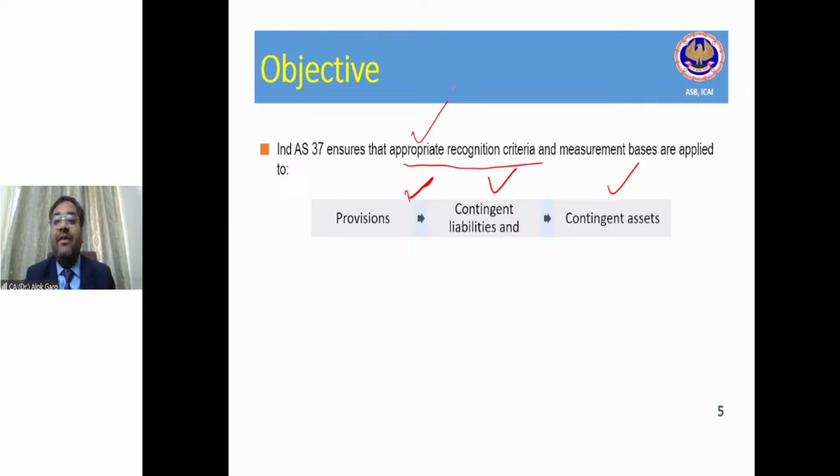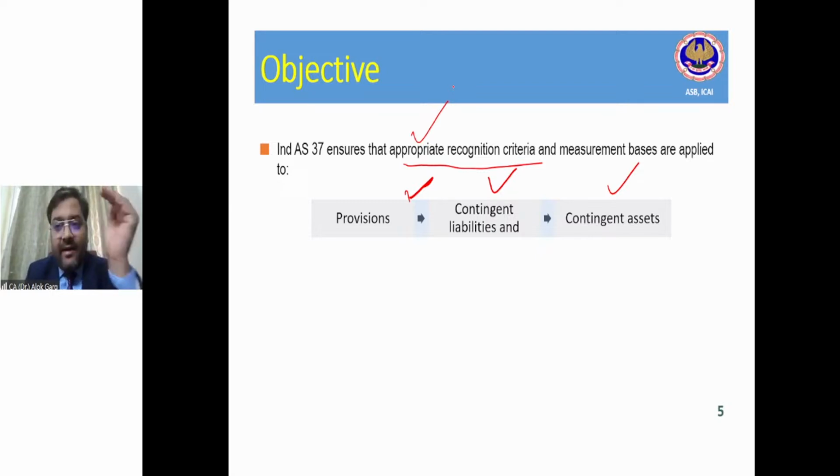For example, what is the attrition rate? What is the escalation rate? What is the retirement age? What is the mortality rate? So the actuary is taking care of all these assumptions, and then he is calculating a liability for gratuity, provision for gratuity, right? Since these require a lot of judgment and estimate, that is why the word appropriate recognition criteria is used, right? Not like the recognition criteria we have seen in one of the examples where the company in the first 2 quarters was creating a provision for expense, and in the last 2 quarters reversing that provision for expense. So that is why the word appropriate has been used.